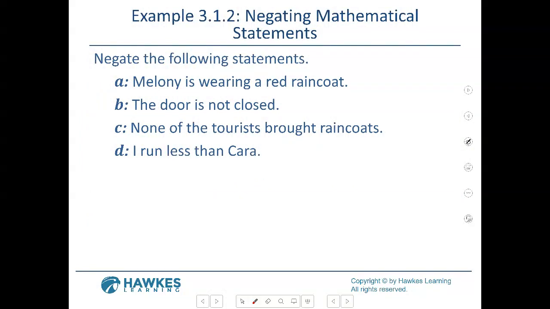So now we're going to negate the following sentences, just doing the opposite. So A is Melanie is wearing a raincoat. If we negate that, we say Melanie is not wearing a raincoat. I'm not going to rewrite that whole sentence again, I'm just going to put not there. Literally on your test, you'll be asked questions like that. Can you write the negation of these sentences? That's why I said this section is not bad. It's just doing what the words say. All right, so B, the door is not closed. If you're going to do the negation of it, you say the door is closed. So you just take that out. The door is closed. Just the opposite.